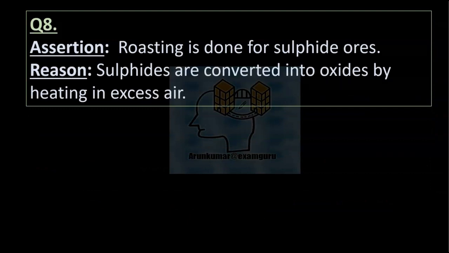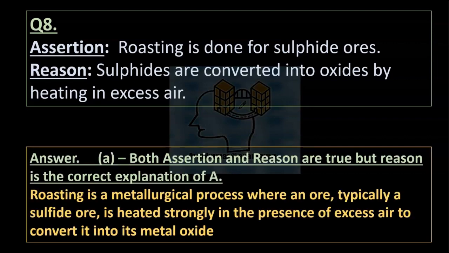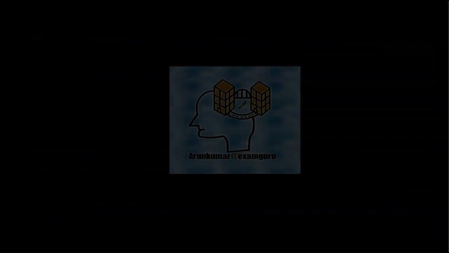Question 8. Assertion: Roasting is done for sulfide ores. Reason: Sulfides are converted into oxides by heating in excess air. Answer A. Both assertion and reason are true, and reason is the correct explanation of A. Roasting is a metallurgical process where an ore, typically a sulfide ore, is heated strongly in the presence of excess air to convert it into its metallic oxide.